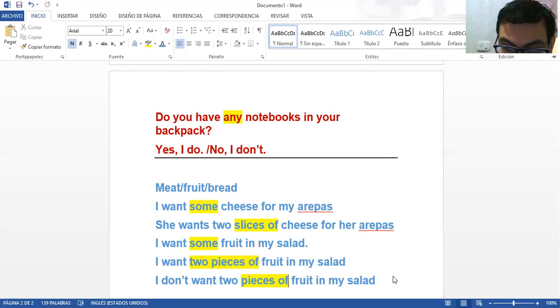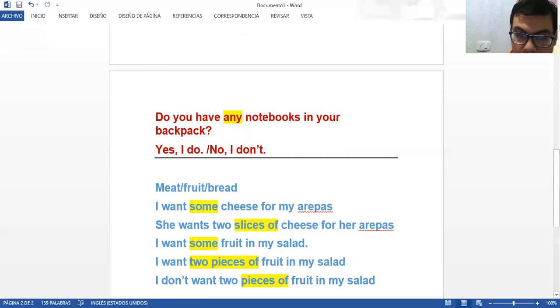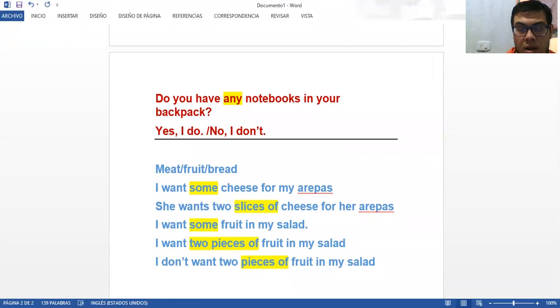Now let's try to create another negative sentence, but with bread.